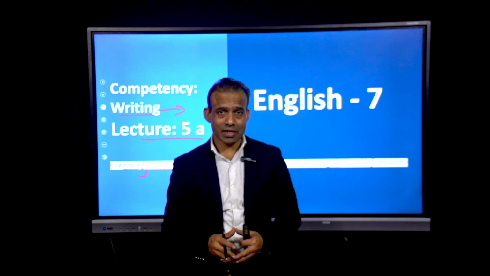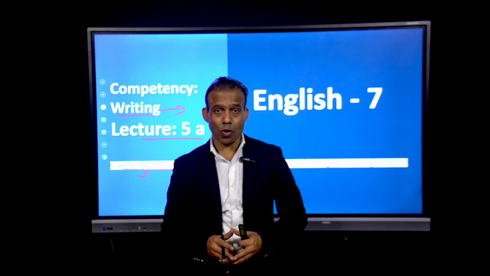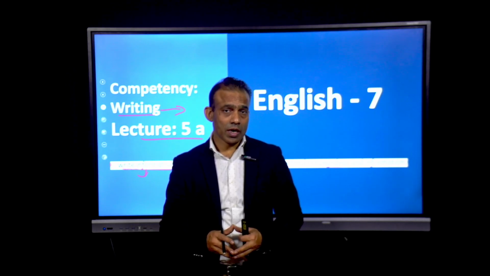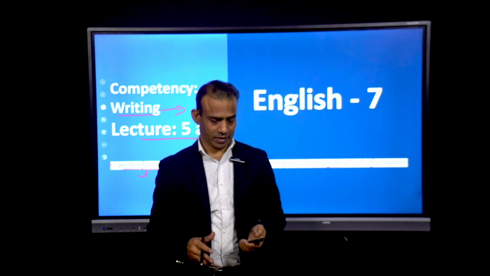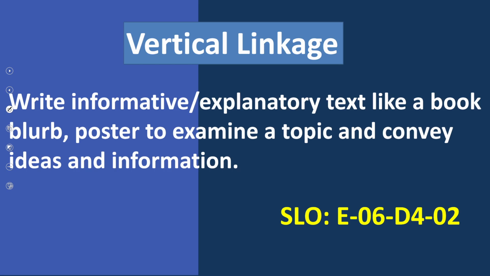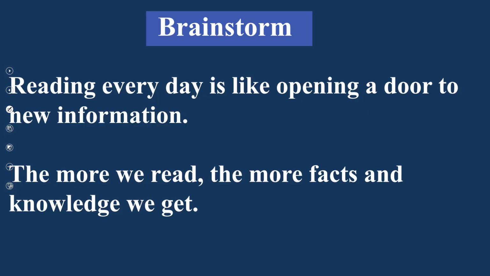Move to the vertical linkage and brainstorming, and after these two points, we will go in depth and understand the topic. This is the vertical linkage: write informative explanatory text like a book, blurb, poster to examine a topic and convey ideas and information. This SLO was in class 6. Now, it is brainstorming. In brainstorming, we try to connect with the topic by taking some important points in our mind.